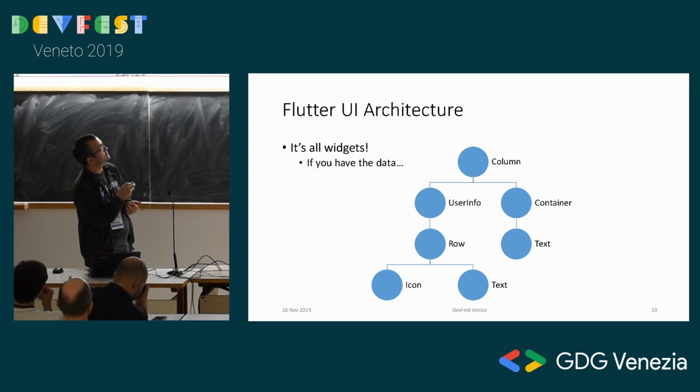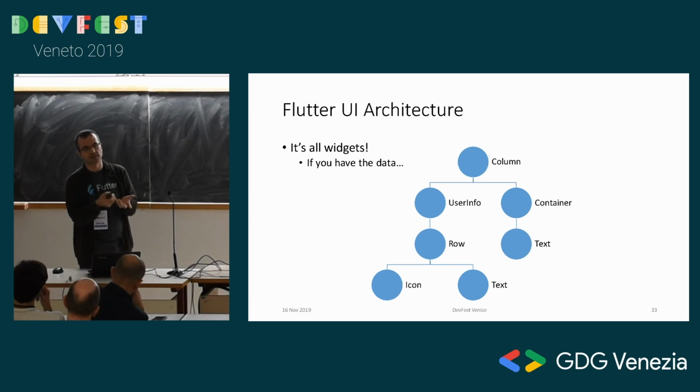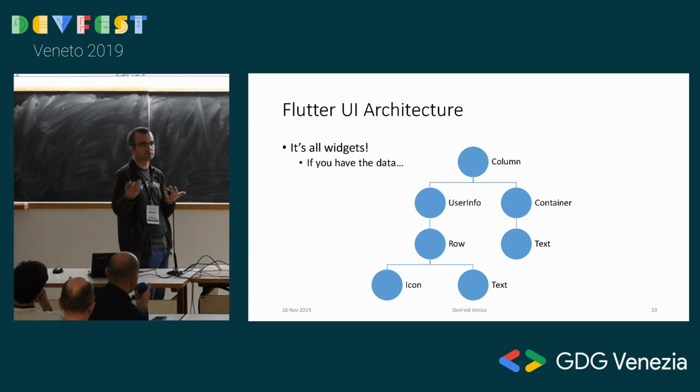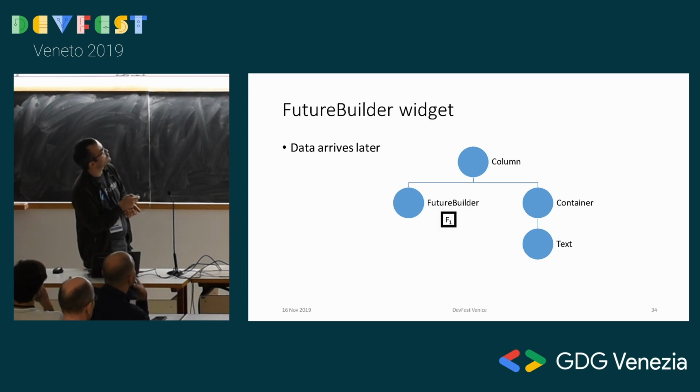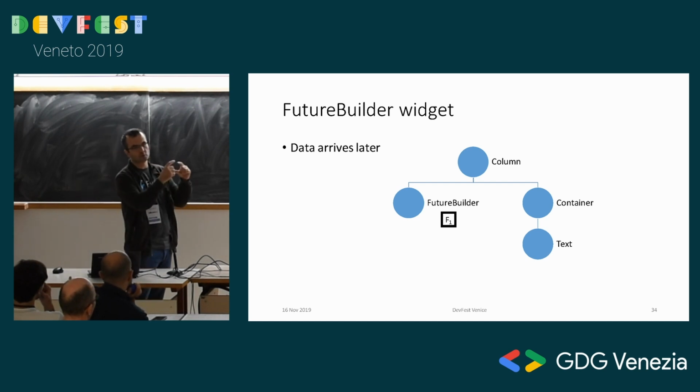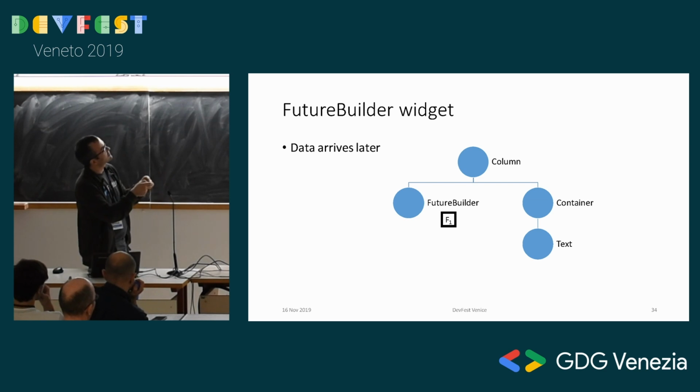Okay, it's all widgets, it's good. But what if you don't have the data, because the data did not arrive yet in future cases? For that, we have the FutureBuilder widget, just like any other widget, like Text. We put a FutureBuilder widget in the tree, and then we give it a future, saying that when the data arrives, this future will let you know.